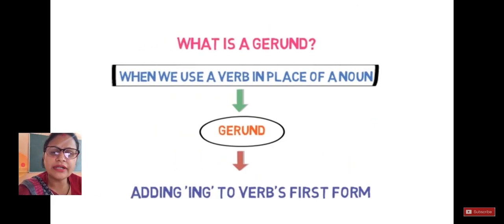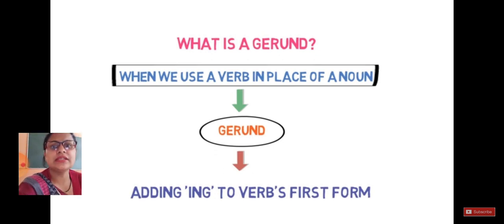So when we have already completed our infinitives, our participles, now the only thing remaining is our gerund. Don't get confused by the name, it's a very strange name. No, gerund is basically adding ing to the verb's first form. When we use a verb in place of a noun, you might have seen that singing is a good habit.